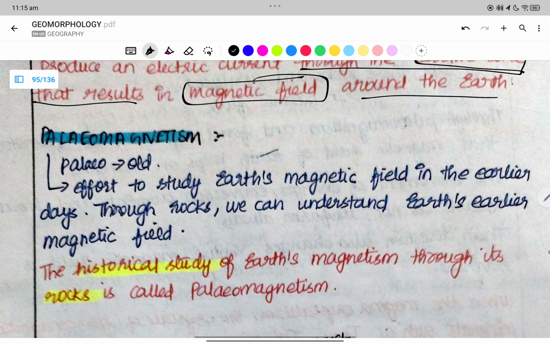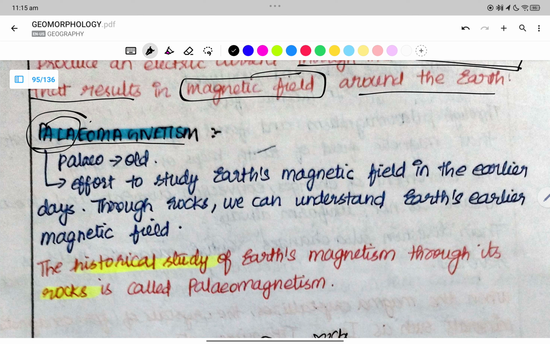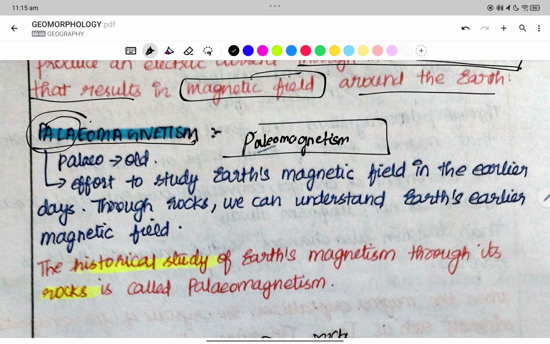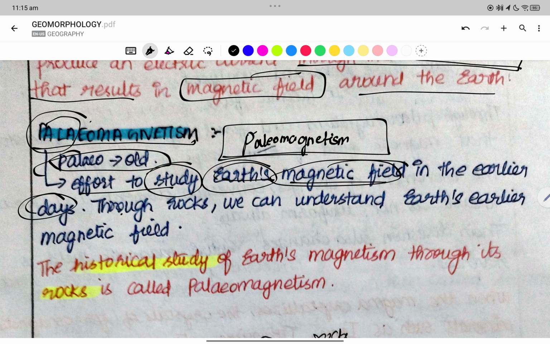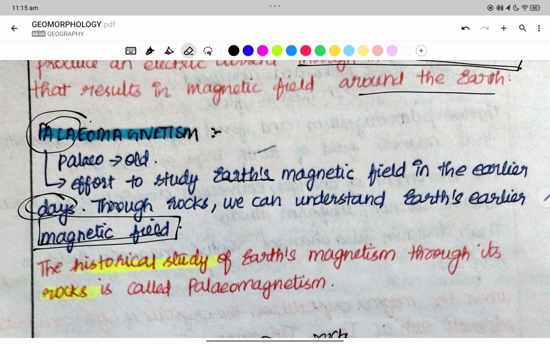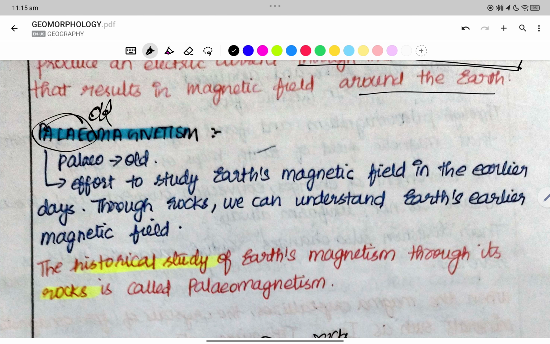Now we saw what the Earth's magnetic field is. The old magnetic field is what we call paleomagnetism. Right. Paleomagnetism, paleo means old. It is an effort to study the Earth's magnetic field in earlier days. Through rocks, we can understand the earlier magnetic field of the Earth. What is paleomagnetism? Paleo means old. Through the rocks which are present, we can understand the Earth's magnetic field.